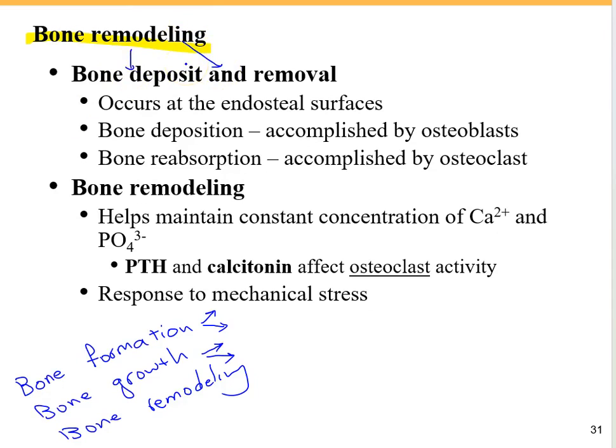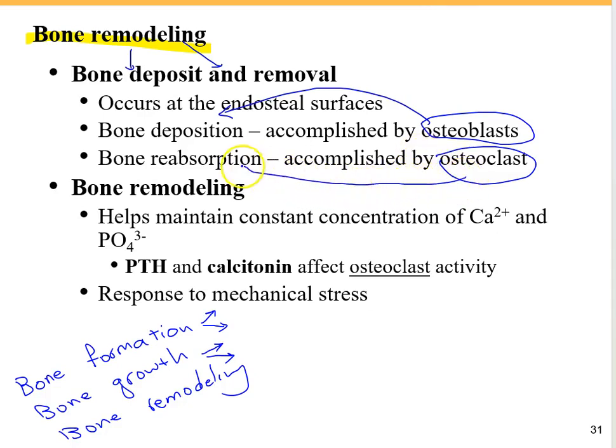Bone remodeling happens on inner surfaces of the bone, which are called endosteal surfaces, where we have the osteoblasts and osteoclasts. Osteoblasts, as we mentioned before, are the bone forming cells responsible for bone deposition, and osteoclasts, our bone resorbing or bone destroying cells, are responsible for bone resorption.